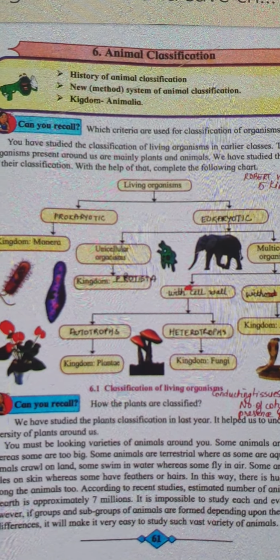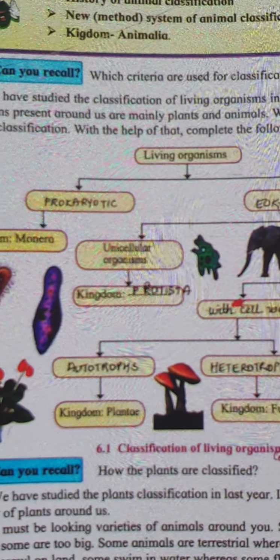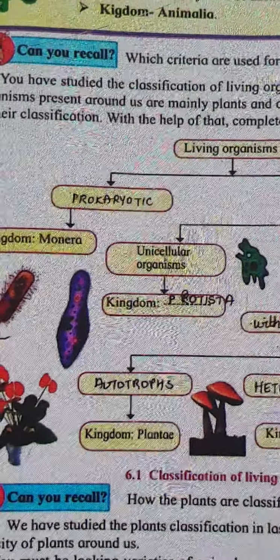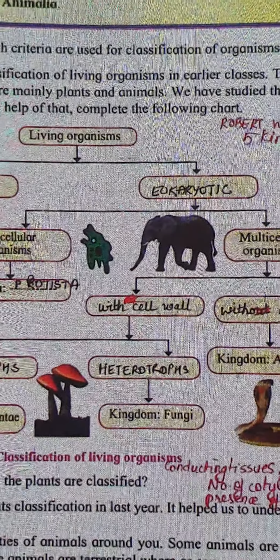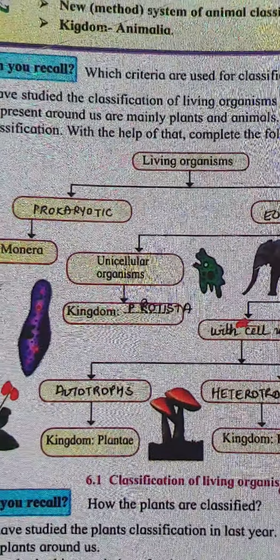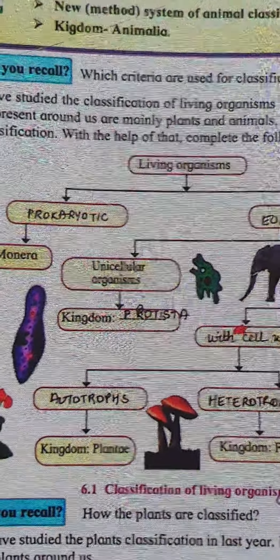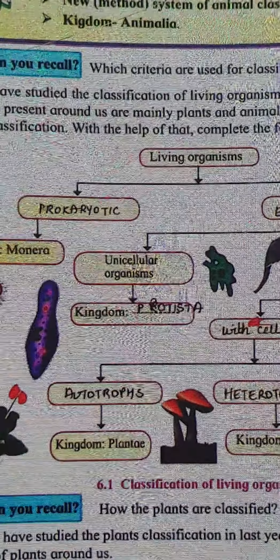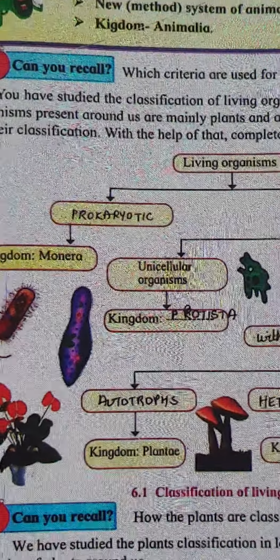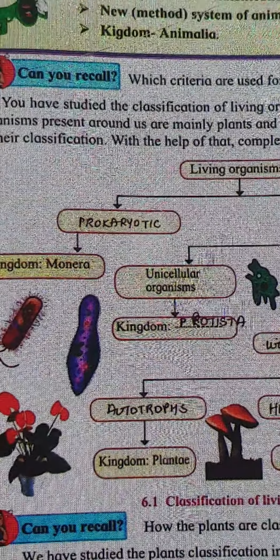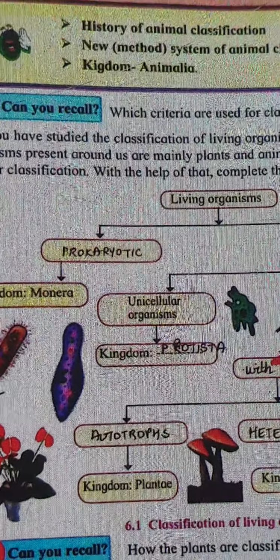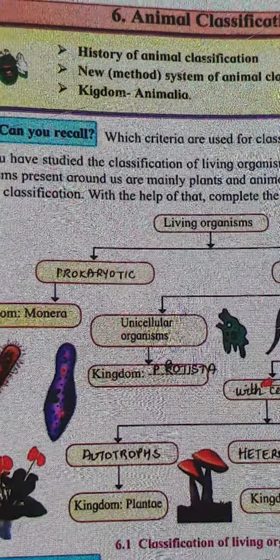So, living organisms are basically classified into two. One is prokaryotic, and the second is eukaryotic. Prokaryotic organisms, which do not have a membrane-bound nucleus and organelles, are included in your kingdom Monera. Now, this kingdom Monera are unicellular organisms. So, this was prokaryotic, bacteria included in that group.